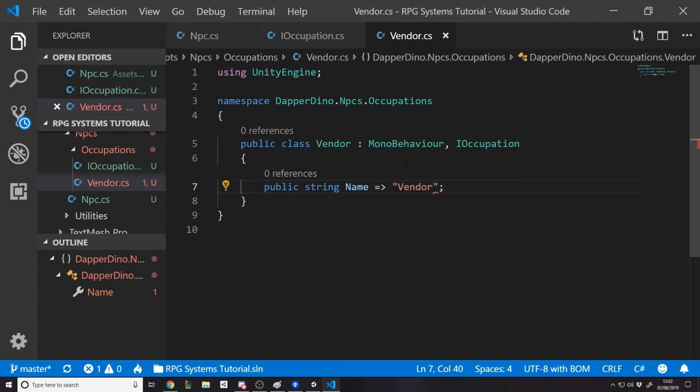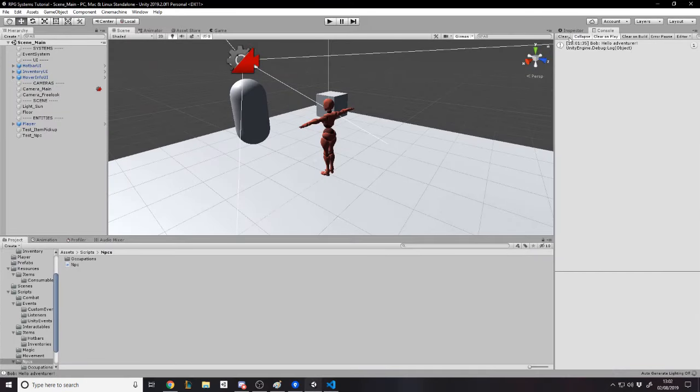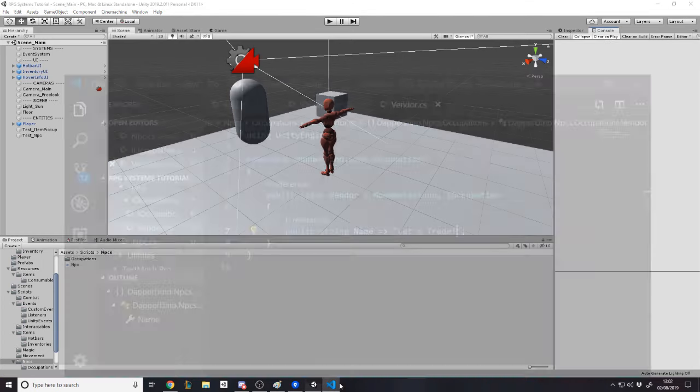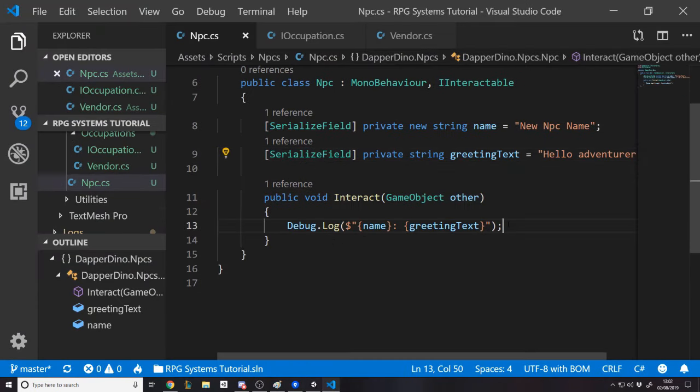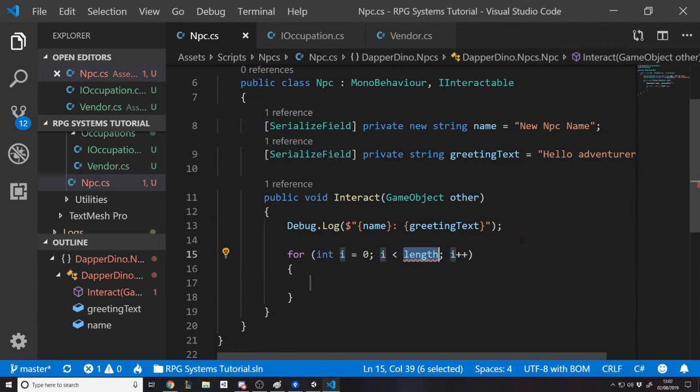We could just return the class name, but later on we might want to change that, or maybe even say something like trade, or let's trade. Let's just say it's always going to be "let's trade" or something. We could then say when we interact with him, here's the stuff, and then we can say for. Okay, now here's the problem. We don't have access to a vendor thing because, as far as we know, we might be a vendor, we might not be. So we need to save or load whatever their occupations are.